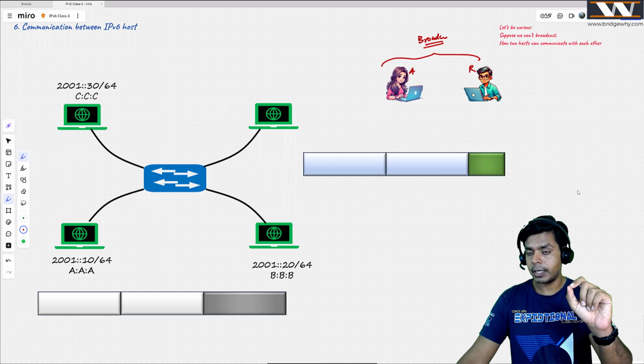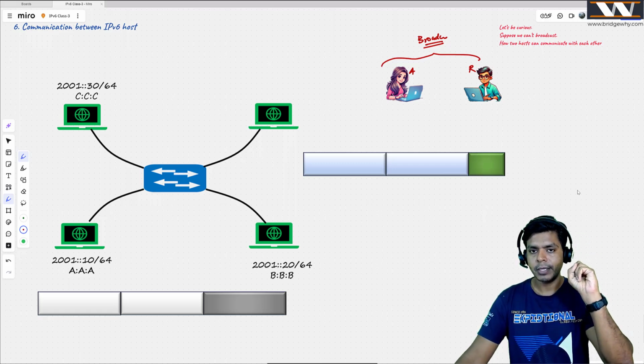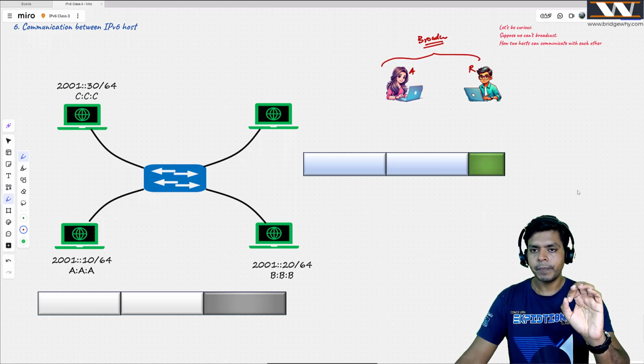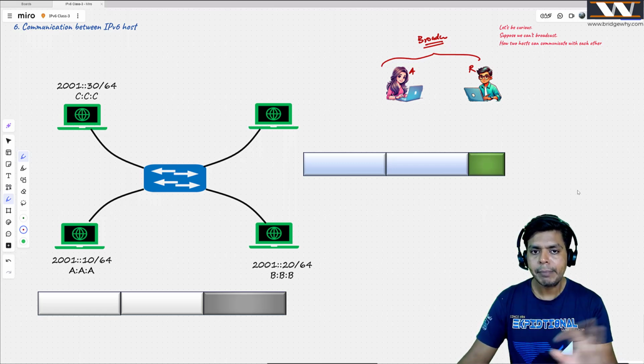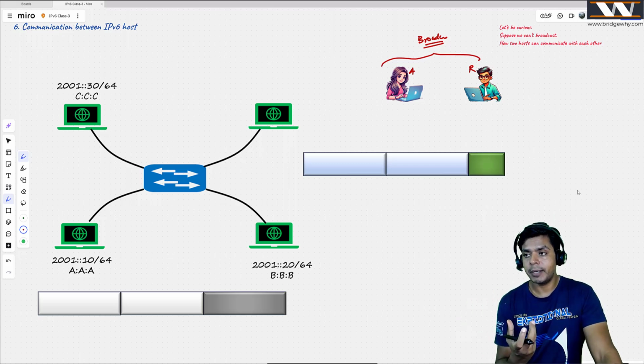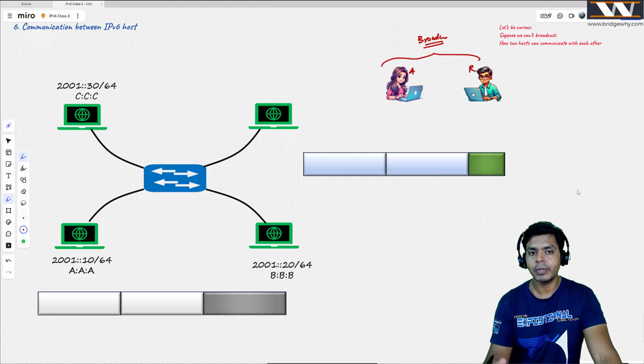So whatever we just see, some of the concepts, interesting concept, multicast, layer 2 and layer 3 multicast, believe me, with that, we can eliminate broadcast. Try to understand why we are having broadcast in IP, because we want to get the destination MAC address if we know the IP address, right? So what is happening here?